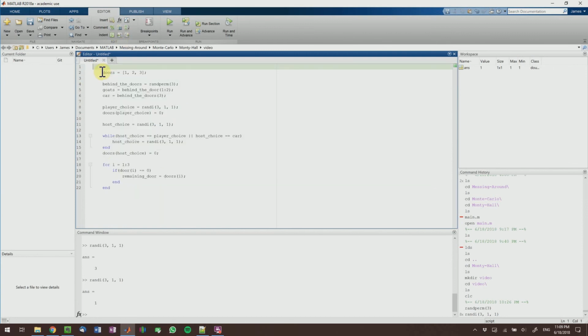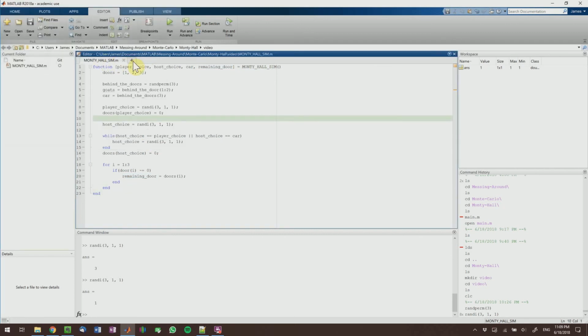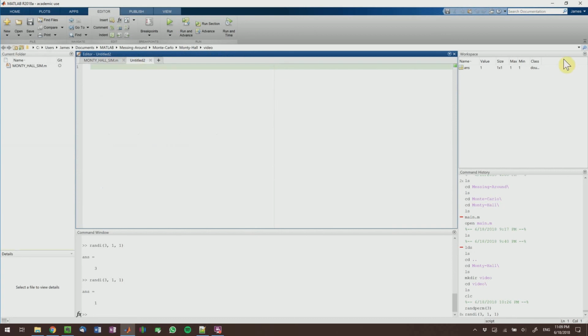I'm going to indent it and put the function header, which is just going to return the player choice, the host choice, the car, and the remaining door. I'm calling this function Monty Hall sim, and it takes in no parameters. And then you need the end, and then save as the name of the function.